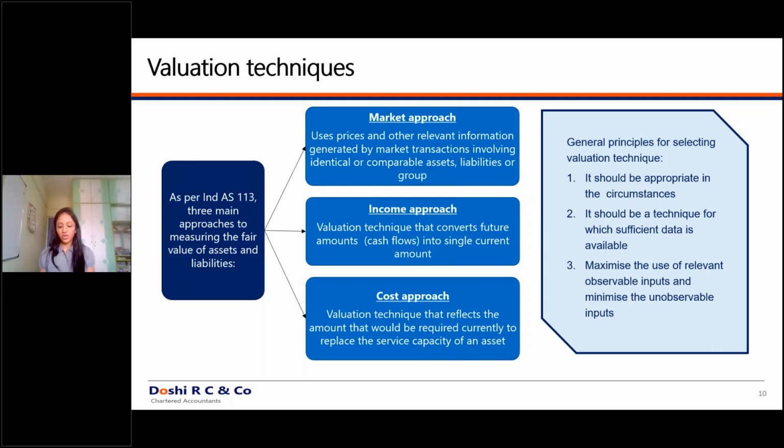So what is the cost approach as per Ind AS 113? A valuation technique that refers to the amount that would be required currently to replace the existing asset. So this approach is nothing but a replacement cost approach. In short, if I have this particular machinery, and it has to be replaced with a machinery of similar capacity, then what will be the amount required? Please understand a fact, if my machinery is 10-year-old, then I will also consider the replacement value of a machinery which is 10-year-old, or I will discount for the factor that this machinery is 10-year-old.